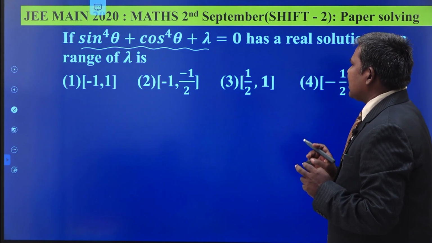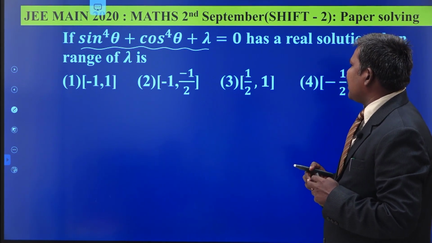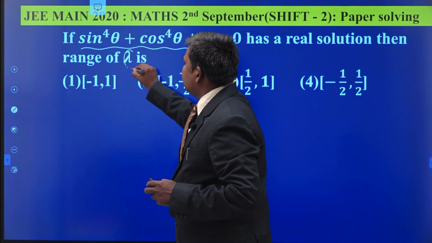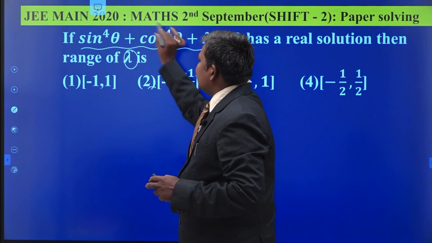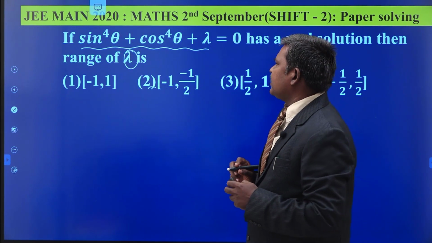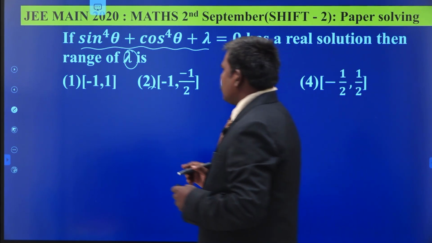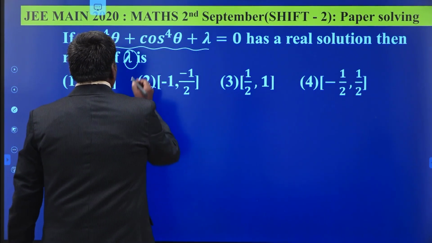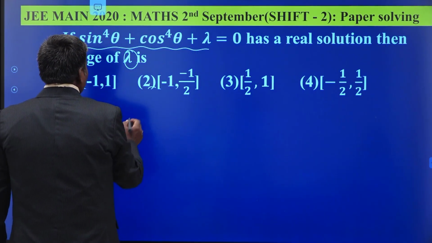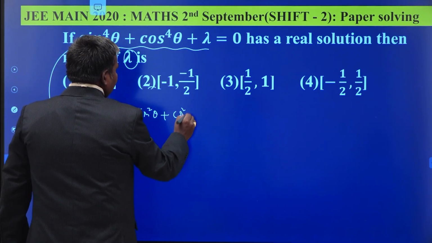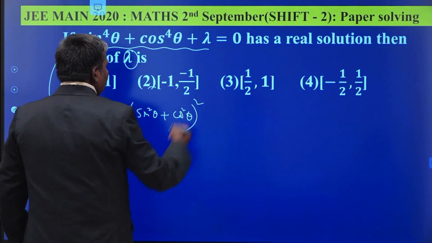Sin to the power 4 theta plus cos to the power 4 theta plus lambda equal to 0 is given. You have to find the range of lambda by knowing the range of this expression itself. So sin to the power 4 theta plus cos to the power 4 theta can be written as (sin square theta plus cos square theta) whole square. What do you have to balance?